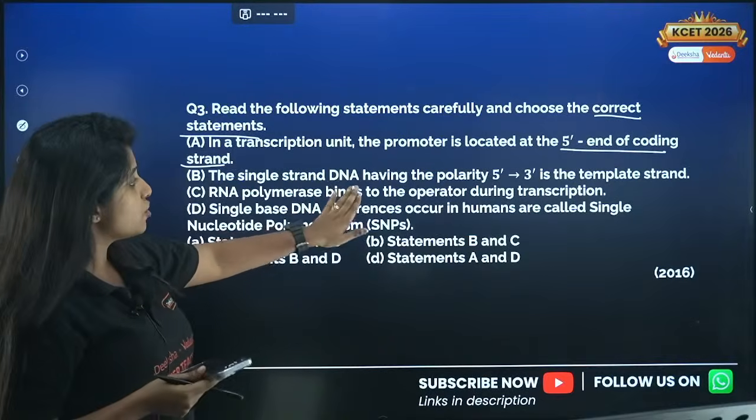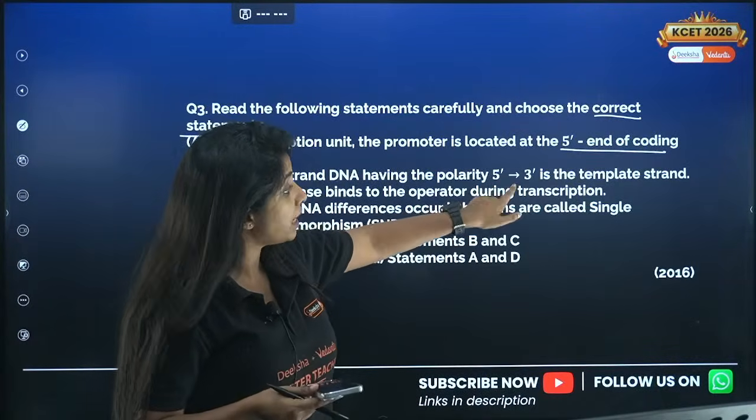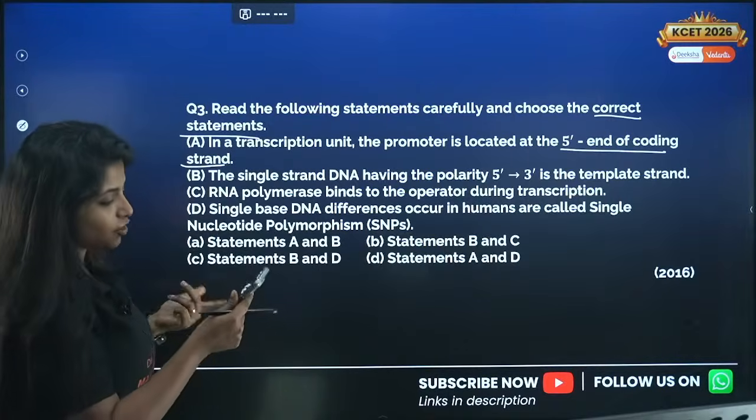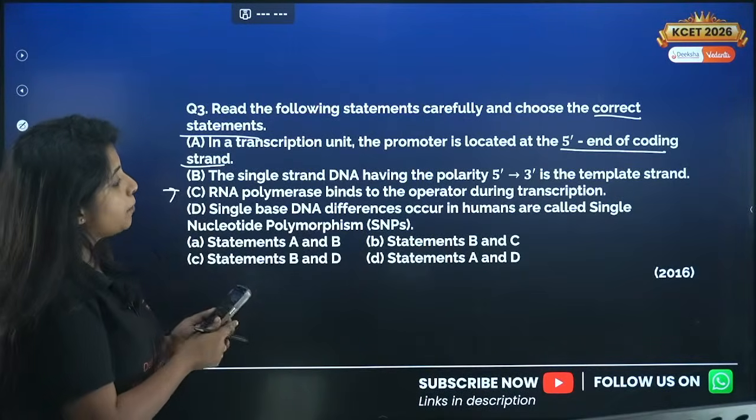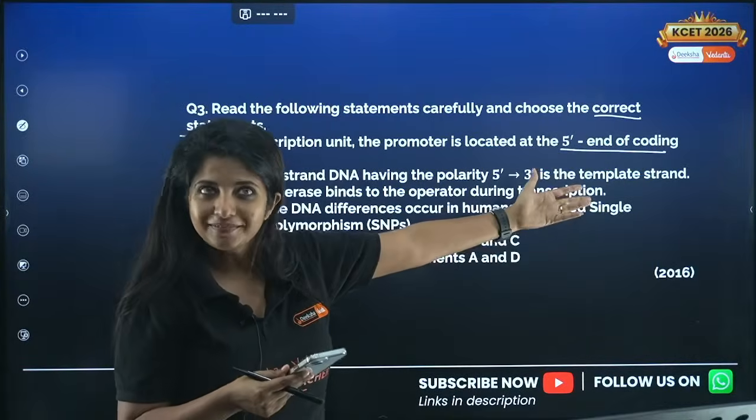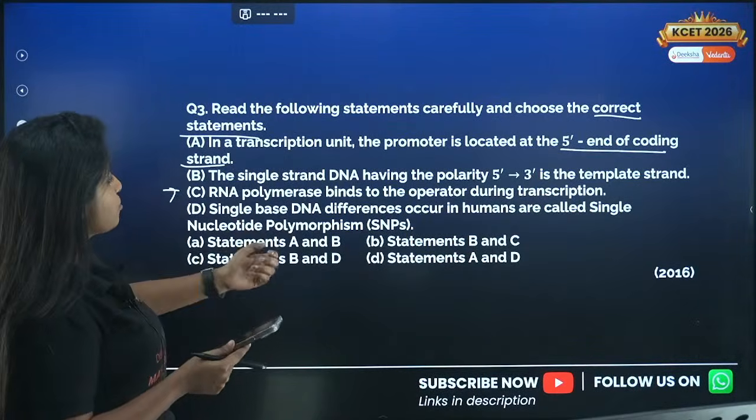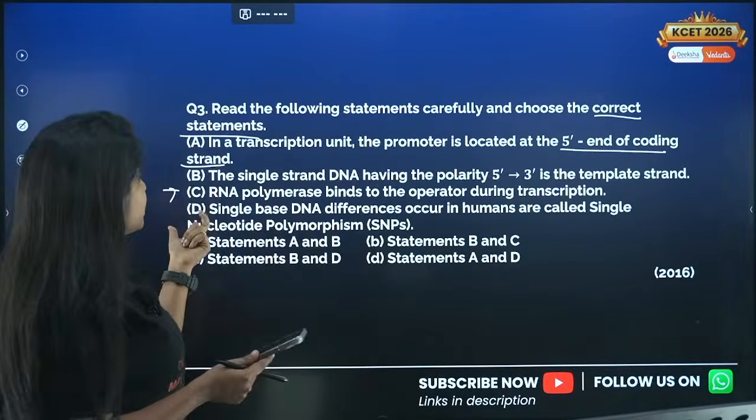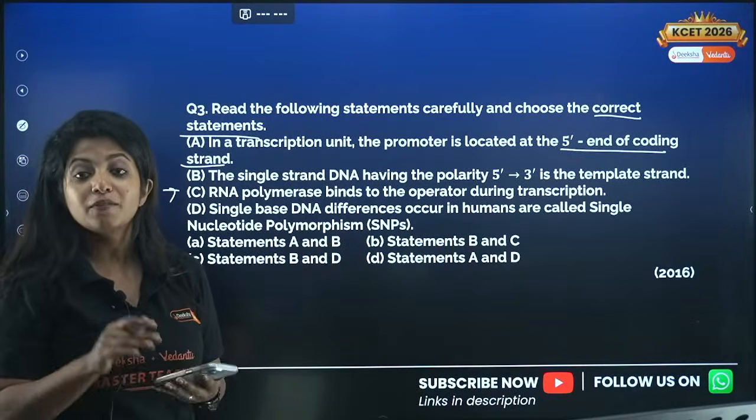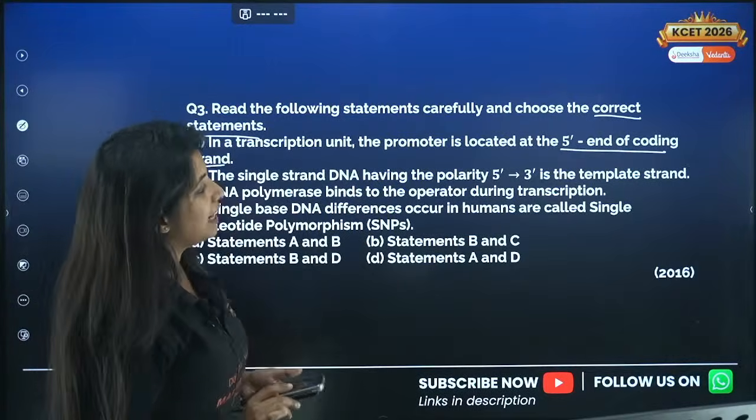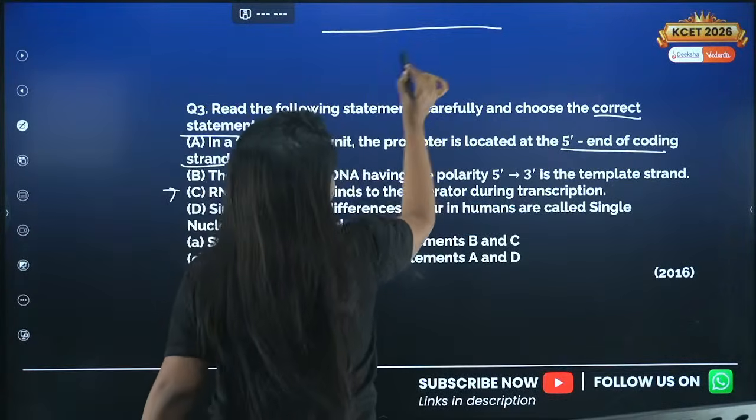Next, the single strand DNA having the polarity 5' to 3' is the template strand. Do you think it's a template strand? Next, RNA polymerase binds to the operator during transcription. Does it bind to the operator during transcription? And also, single base DNA differences occur in humans and are known as single nucleotide polymorphism. We'll go one by one. First of all, in a transcription unit, the promoter is located at the 5' end of the coding strand. So my dear children, you have 2 strands.